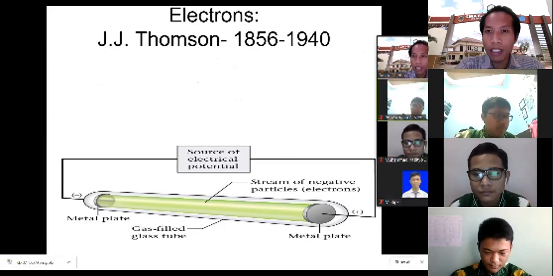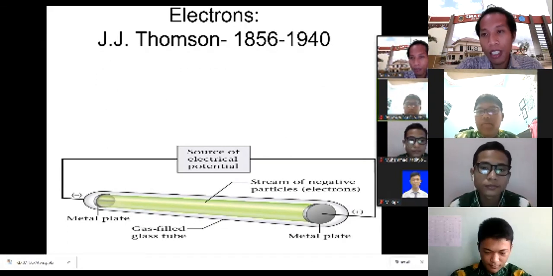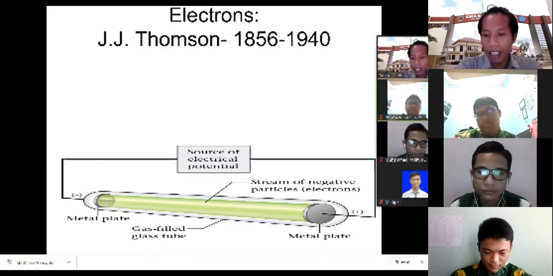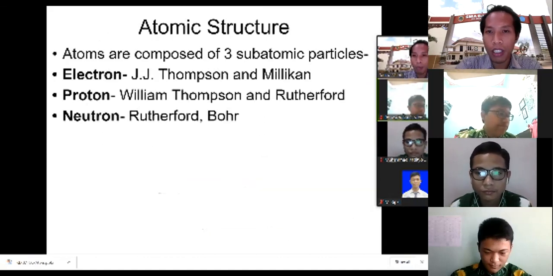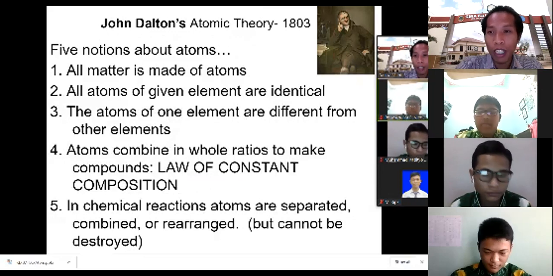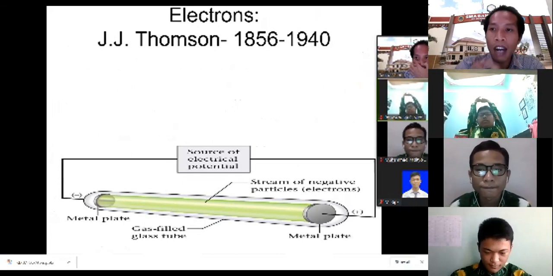At that time, he didn't know about the proton, the electron, or the neutron. He just knew there is an atom which is very small, and it is the smallest particle. As you can see here, Dalton didn't say anything about proton, neutron, or electron. So the first thing that was found is the electron.